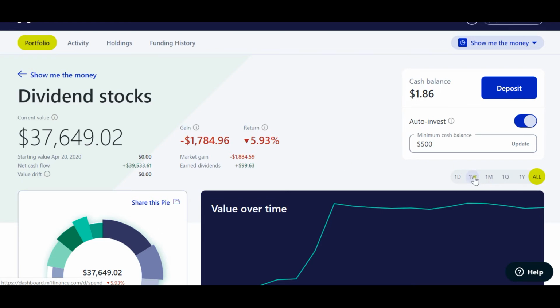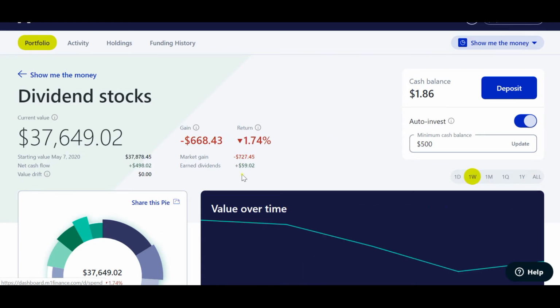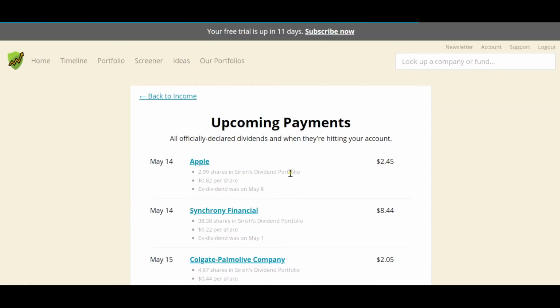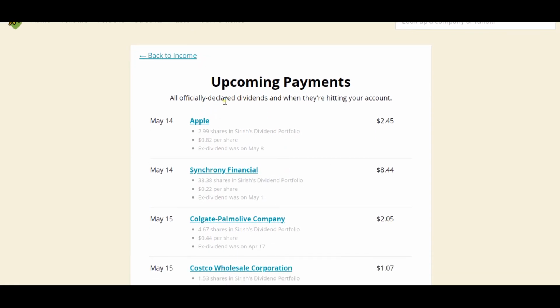Let's move on to this week's earned dividends. This week alone I got around $59 in earned dividends. These are earned dividends since I met the ex-dividend date criteria. If you go to the upcoming payment section, it gives all the officially declared dividends and when they are hitting your account.